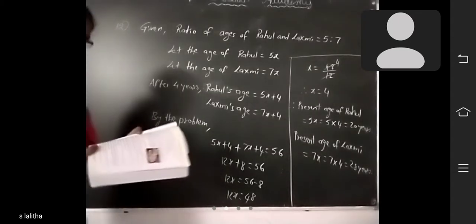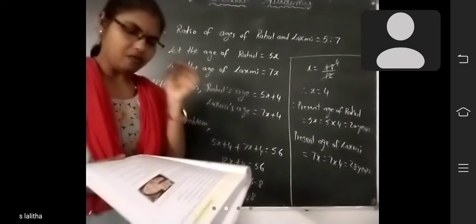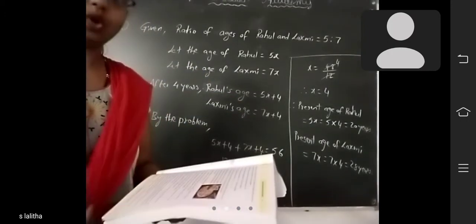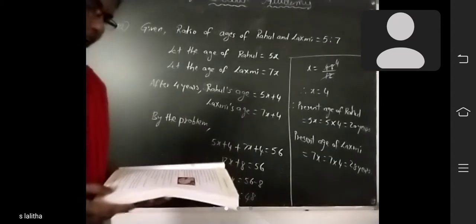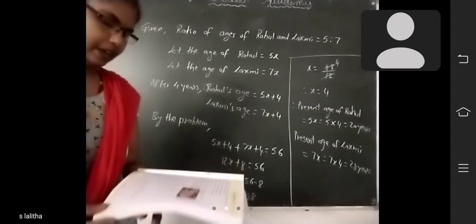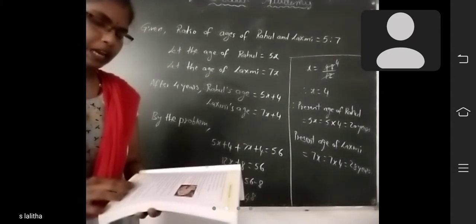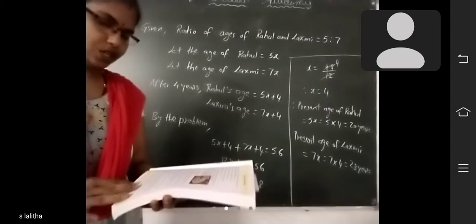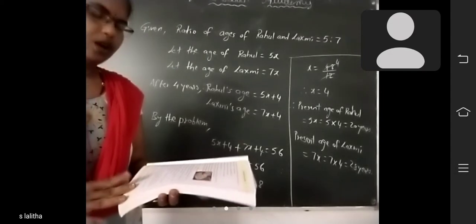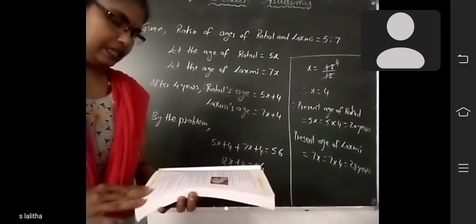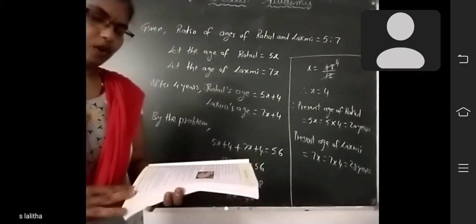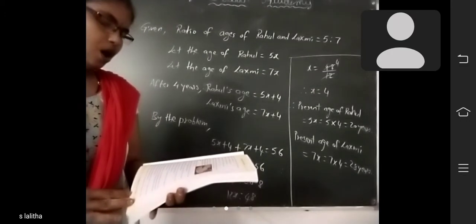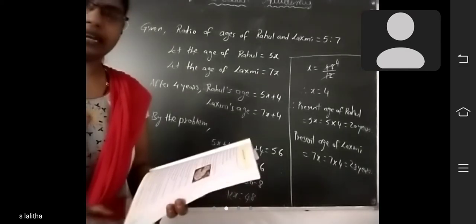Next question, see, 13th one. There are 180 multiple choice questions in a test. A candidate gets 4 marks for every correct answer, and for every unattempted or wrongly answered question, 1 mark is deducted from the total score of correct answers. If a candidate scored 450 marks in the test, how many questions did he answer correctly?